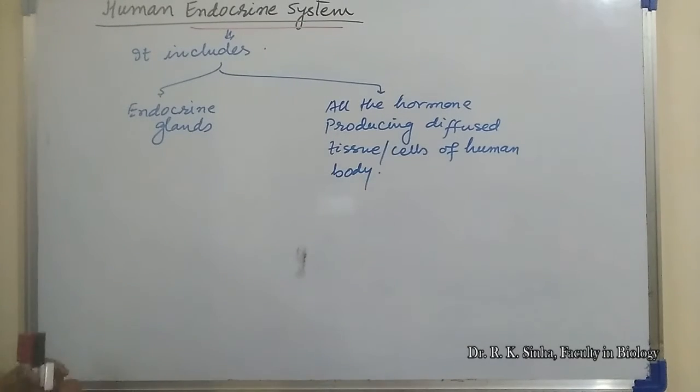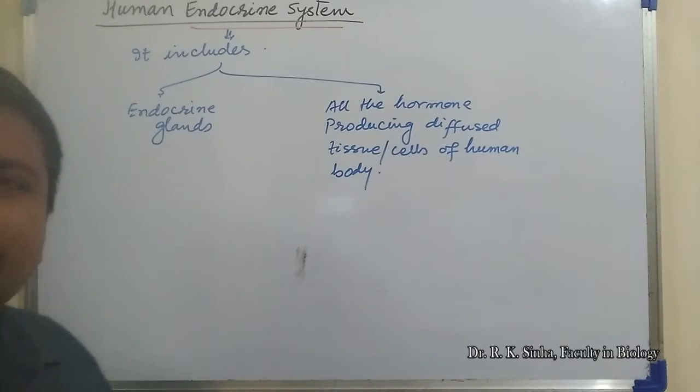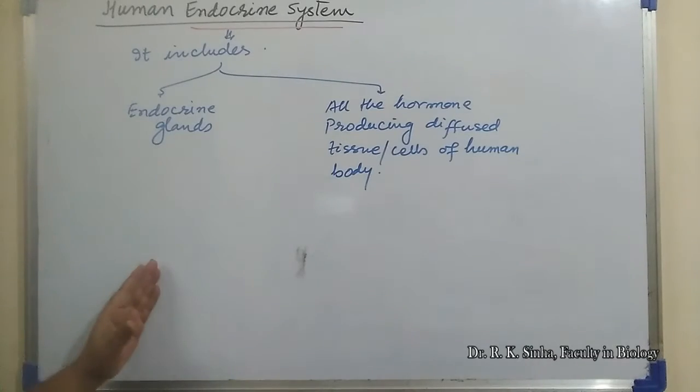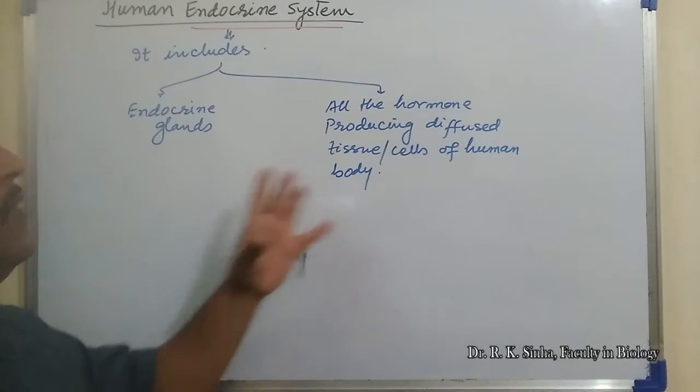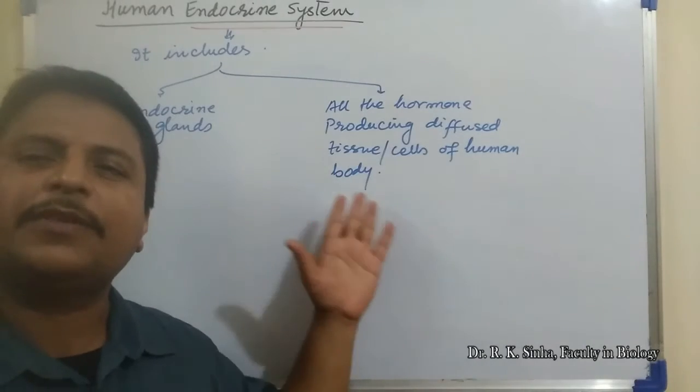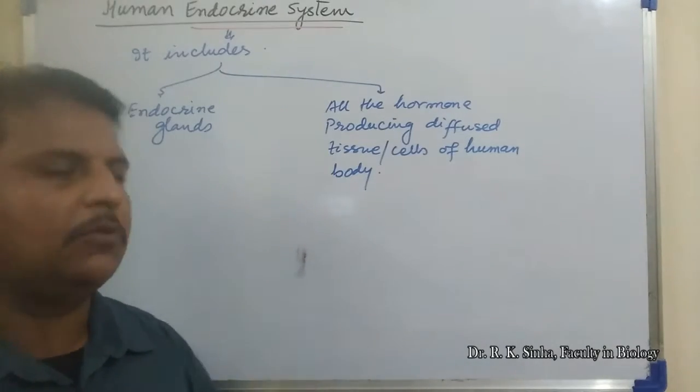So different endocrine glands of the body are included under endocrine glands, but apart from these, some of the tissues or cells of the human body are also responsible for the synthesis and secretion of hormone.